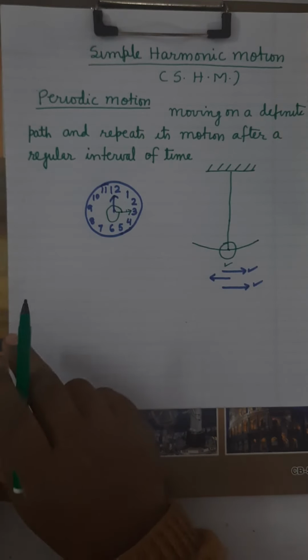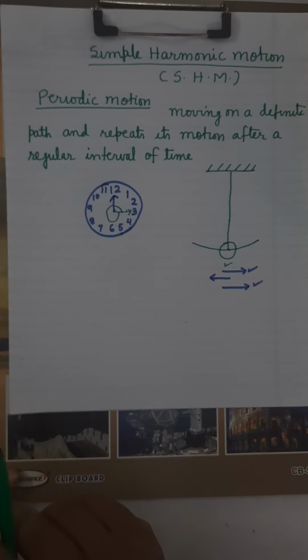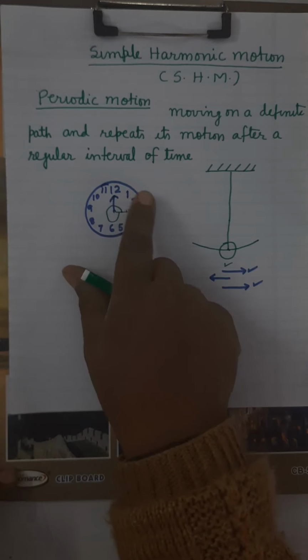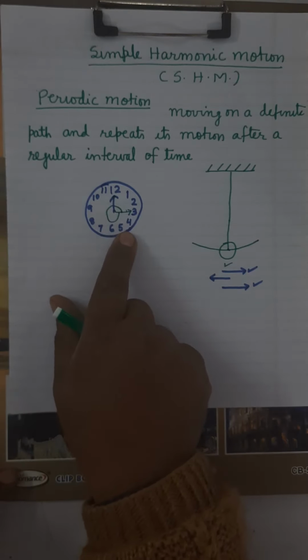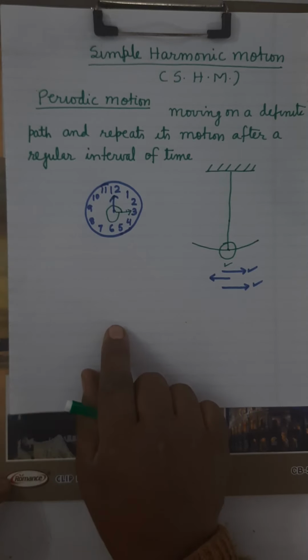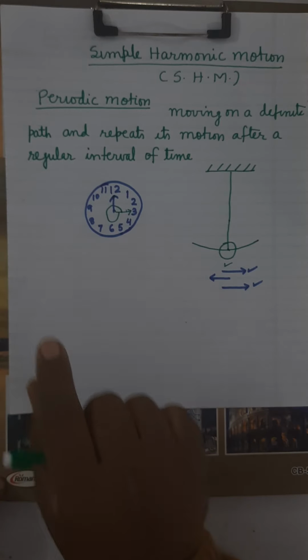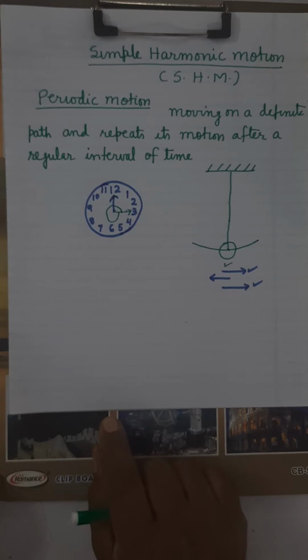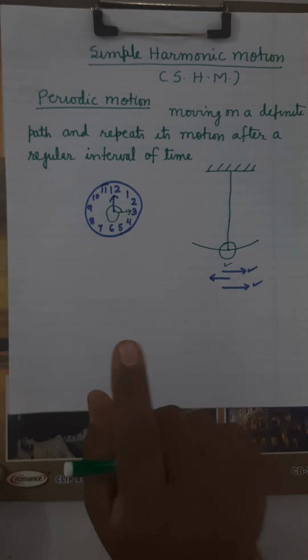Similarly, the tip of the minute's hand also describes the same path again and repeats after 60 minutes. After 1 hour, once again it will reach the same point. Similarly, the hour's hand will repeat its motion after 12 hours. It's clear? So this is a periodic motion.